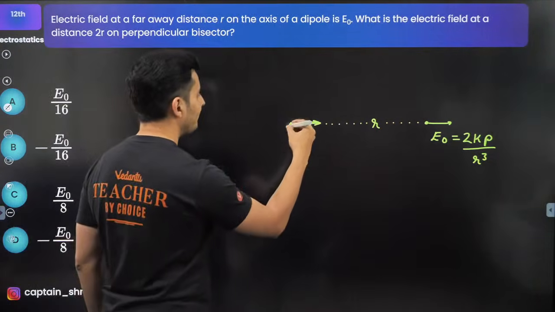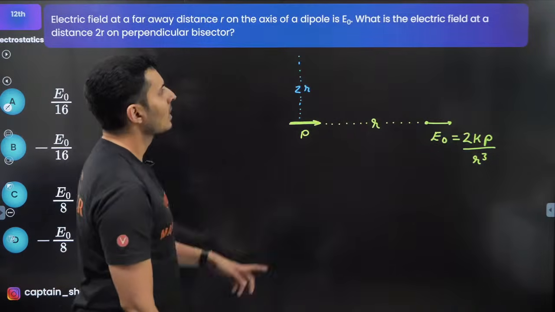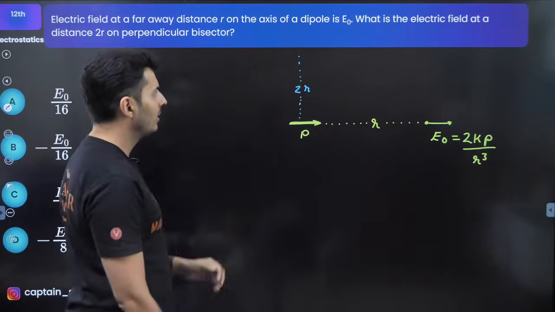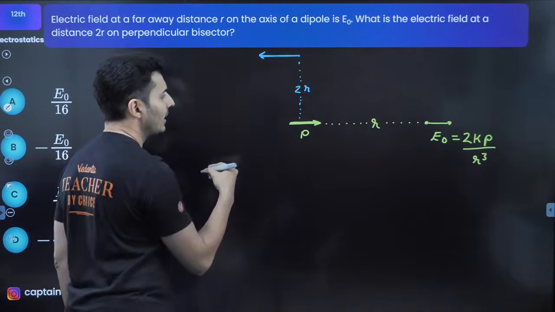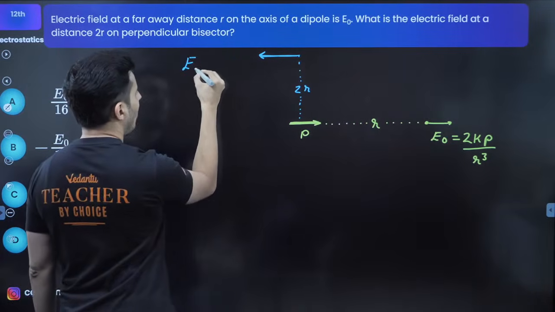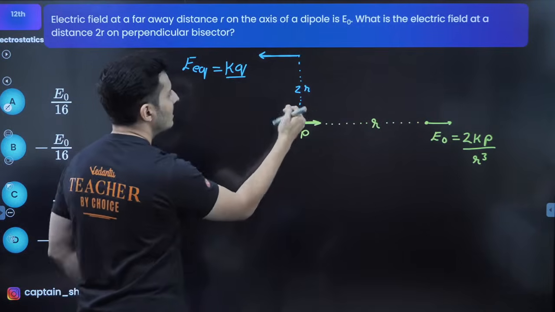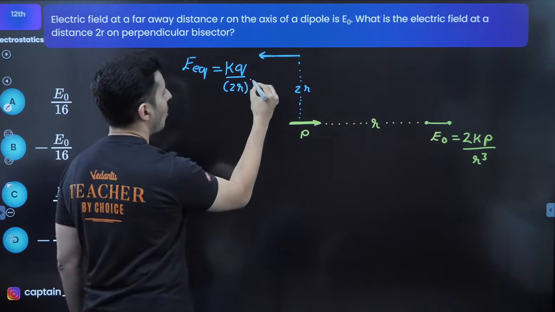Now, the moment you go on the equatorial position, the electric field at a distance 2r on the perpendicular bisector, that's the equator. Here, the field will come this way, and the field on the perpendicular bisector is given by just kp divided by this distance cubed. So 2r's whole cube.